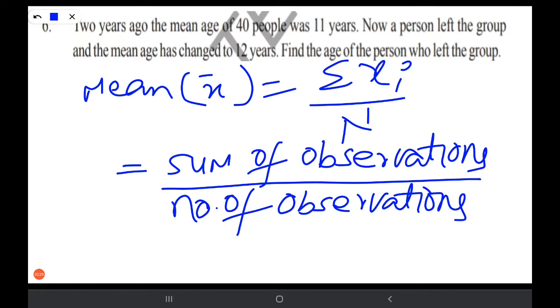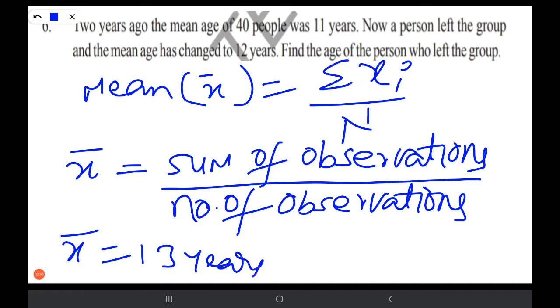So x bar is given as 13 years and the number of observations, n, is given as 40 people.